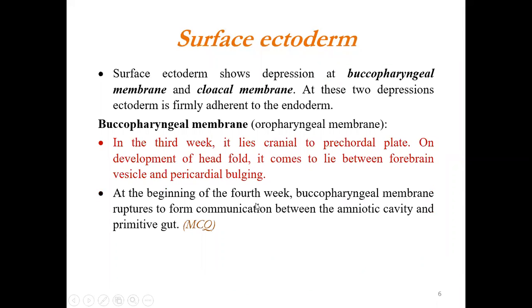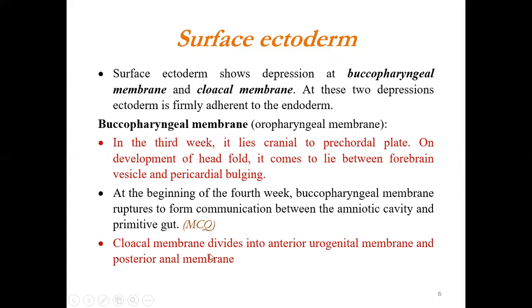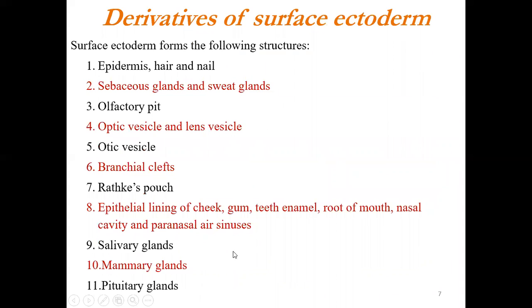Then at the beginning of the fourth week, the buccopharyngeal membrane ruptures to form a communication between the amniotic cavity and the primitive gut. So fluid will circulate from the amniotic cavity to the yolk sac. The yolk sac is your primitive gut. Now the cloacal membrane divides into an anterior urogenital membrane and a posterior anal membrane, and the cloacal membrane will rupture around the 7th week of intrauterine life.